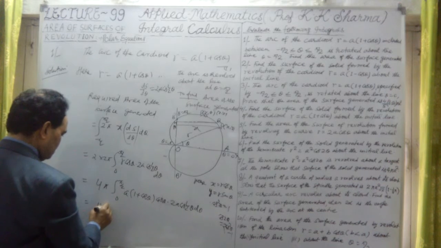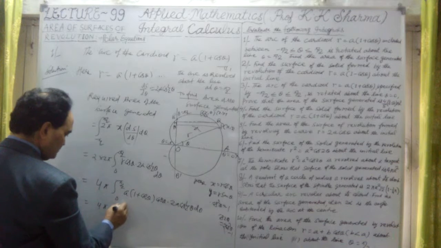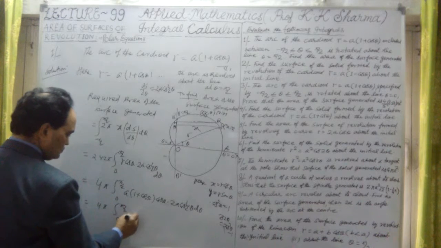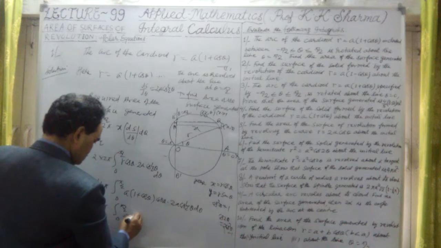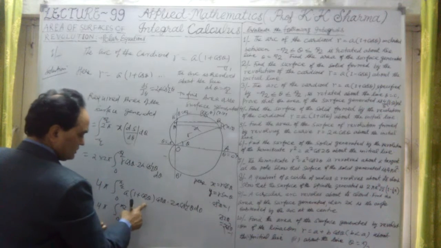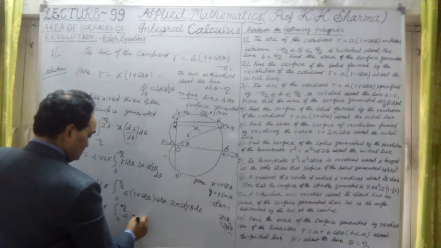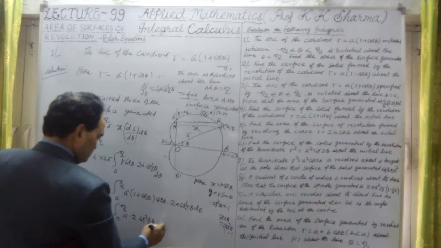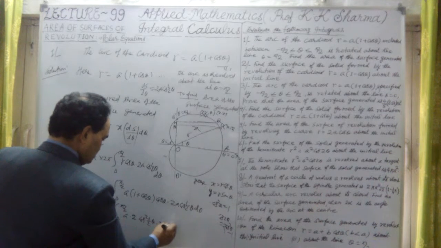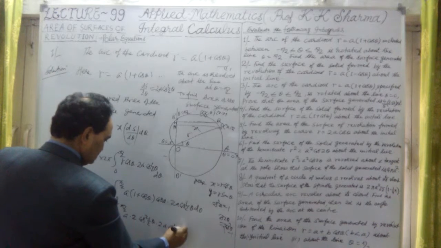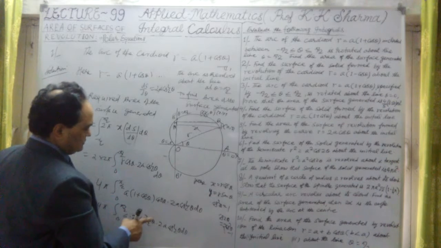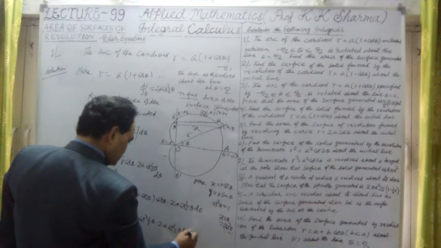Now let me write here, this is 4 pi, 0 to pi by 2, into a into this value, which is twice cos square theta by 2, into 2a cos half theta into d theta into cos theta, because r into cos theta is there.